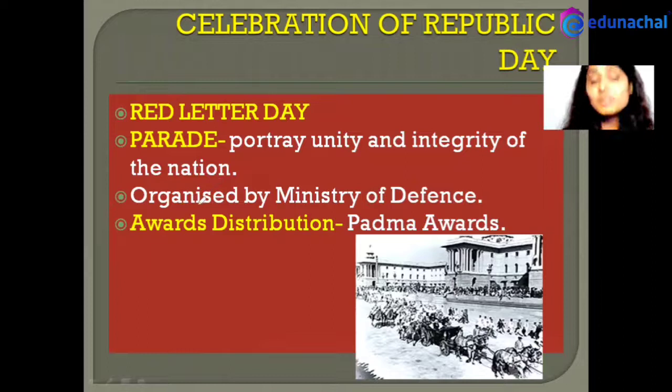It is also important to know that the whole Republic Day program is organized by the Ministry of Defense. Also, the awards distribution takes place on this day. Padma Awards, the highest civilian awards after Bharat Ratna, are distributed on the event of Republic Day.